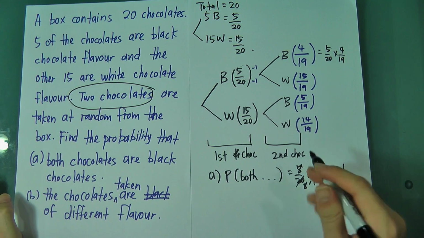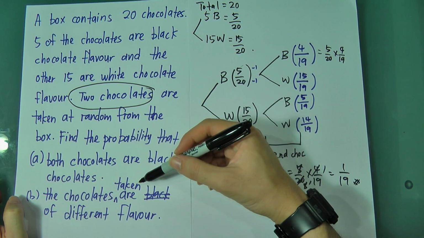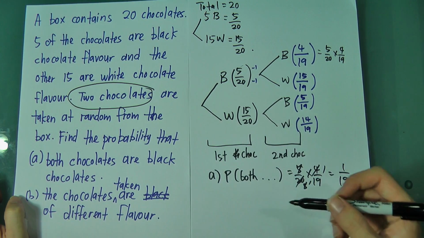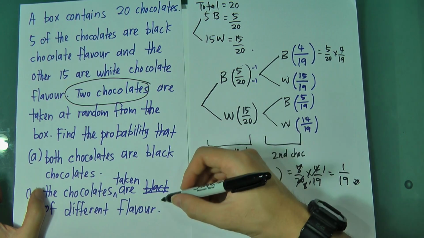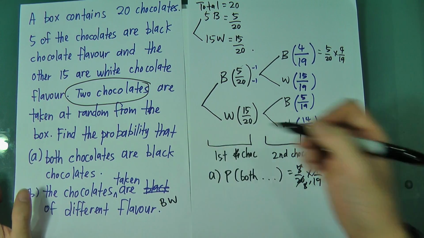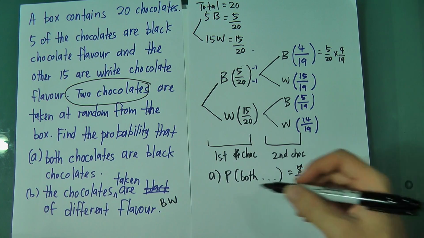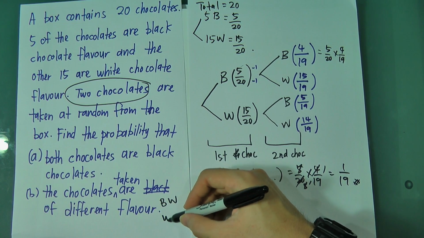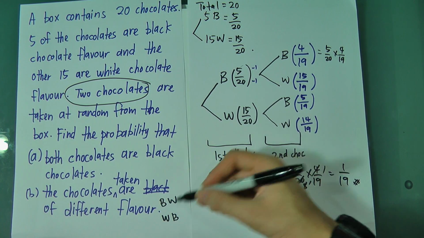Yeah, for B, the chocolates taken are of different flavor. Different flavor means what? If the first I take black, the second time I have to take white. This one is called different flavor. If the first time I got white, the second time I have to get black.